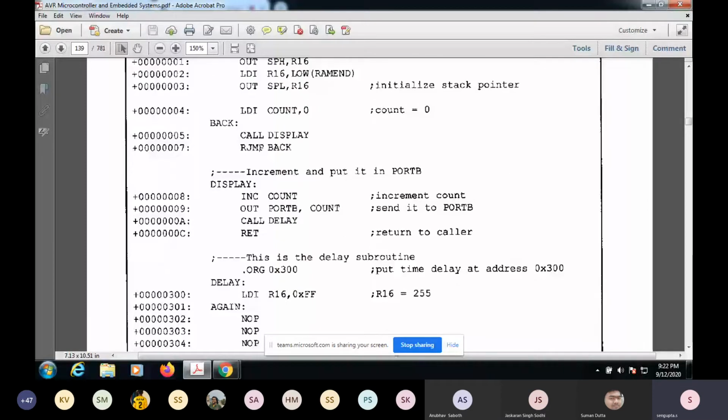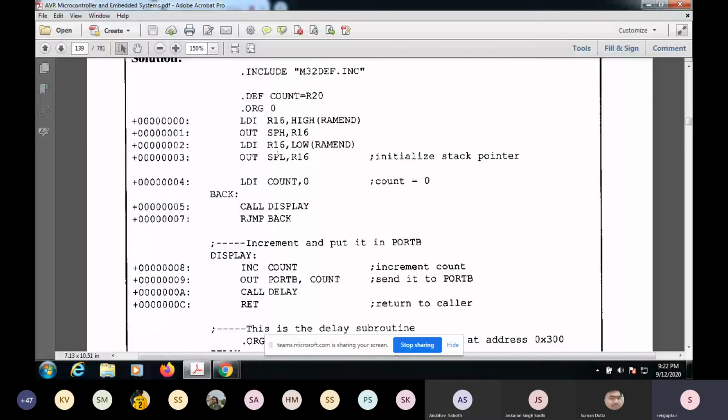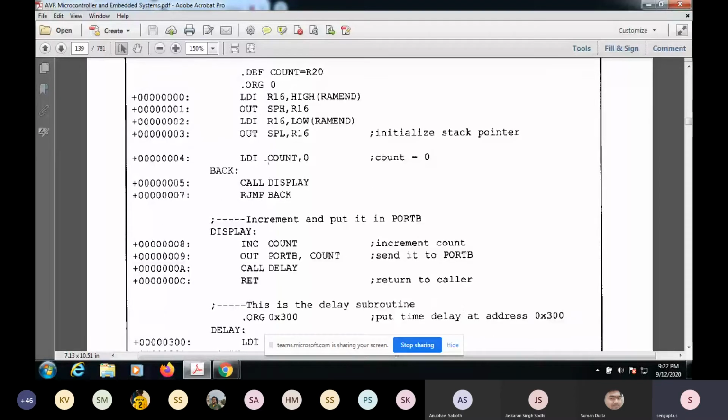Maybe we'll just forget the stack pointer for the time being. What am I doing? I'm executing one by one, and then suddenly I am asked to go to this call display. It's a subroutine, so it is not part of this main program. It is some other program which I might execute and come back again. So I'll call this display and transfer my program counter. Now the program counter will go to this display part, come out of the main program, and start executing this. After this execution, I'll again have to go back.